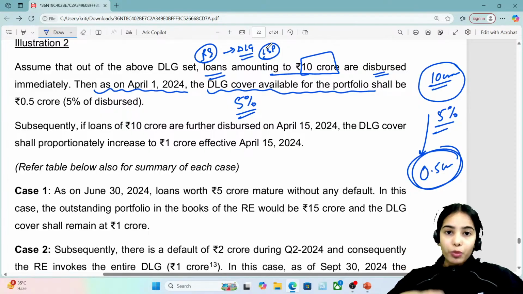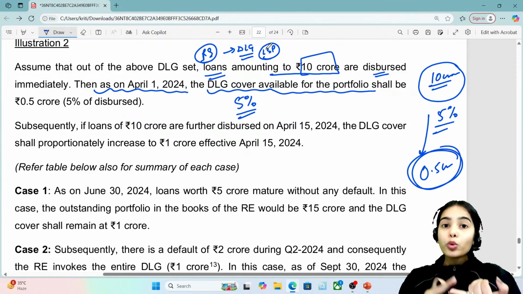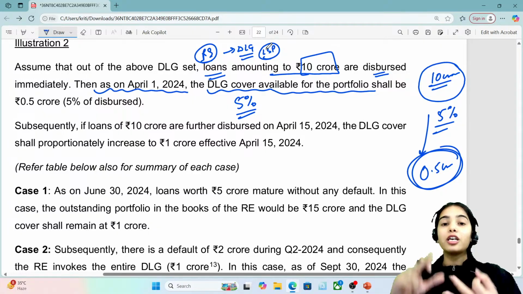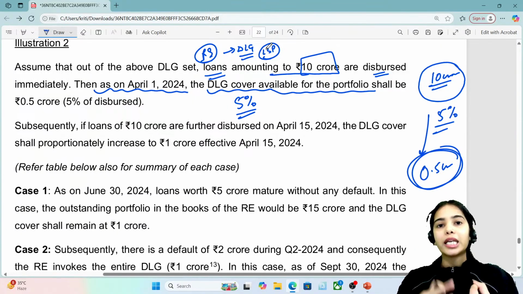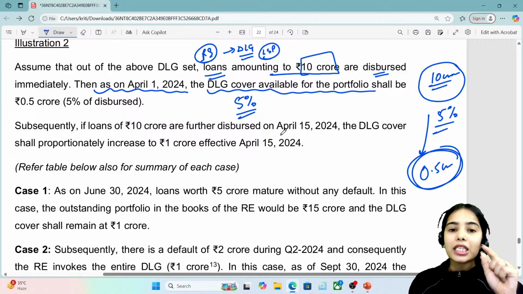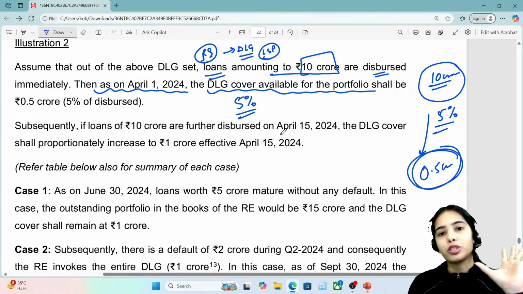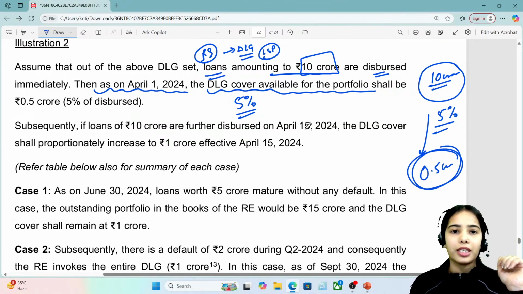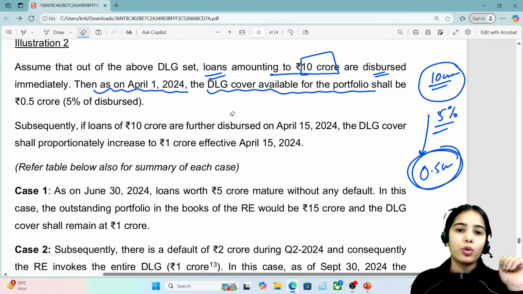If the regulated entity is providing a loan, it should be a prudent loan, a good loan, provided with all the checks that the regulated entity should do. So it is said that the default loss guarantee can be up to 5% only. Okay, so this is the idea. Here, 5% of 10 crore is 0.5 crore.